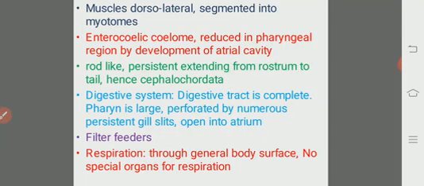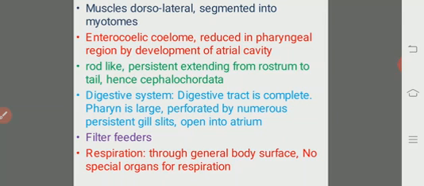Especially in cephalochordates, the metameric segmentation is highly visible in the dorsolaterally arranged muscles, which are commonly called myotomes. This is a specialty of the cephalochordates. They look like Z-shaped myotomes.